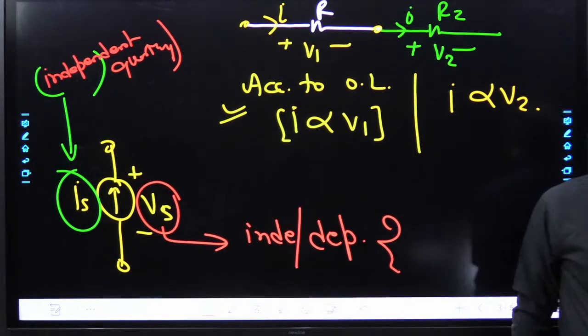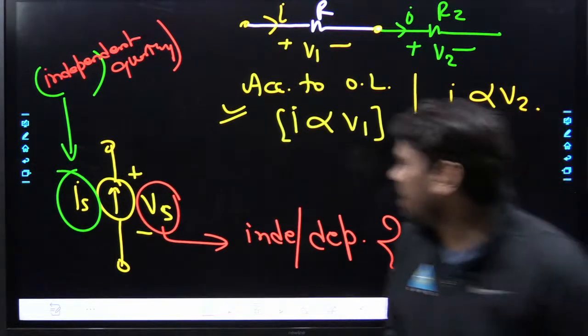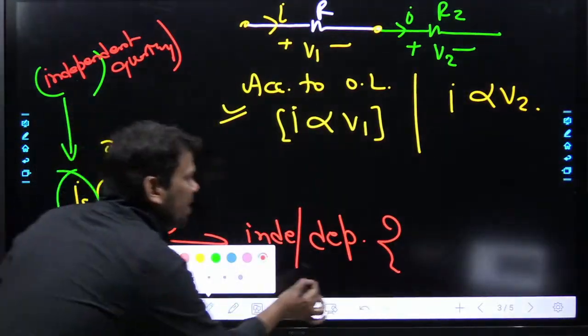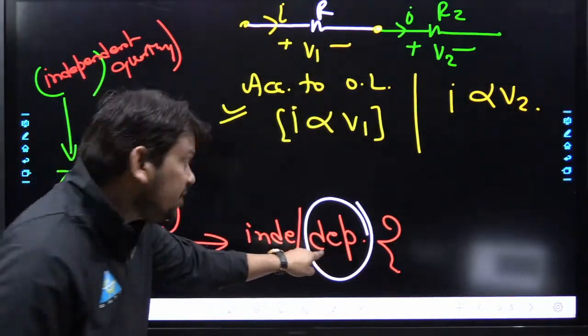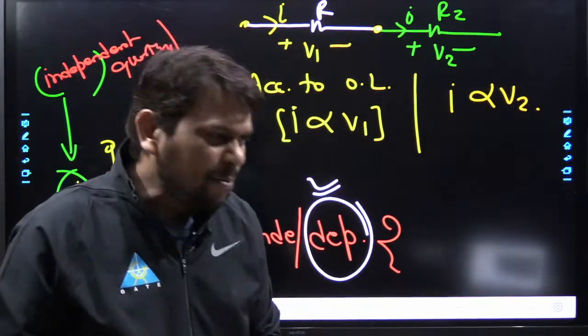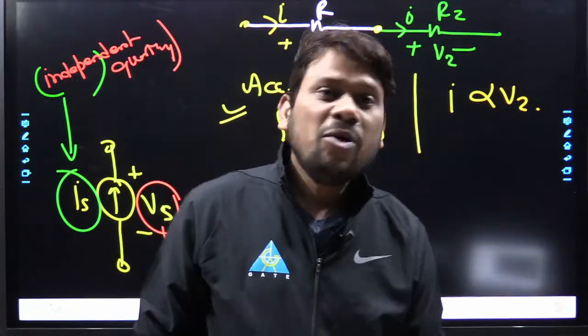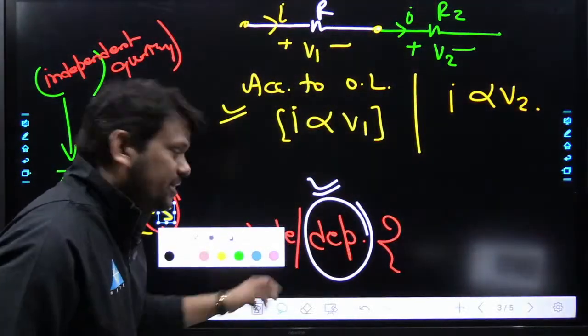Yeah, very nice. So this Vs, my dear friend, will be a dependent quantity. Some students are thinking, how? My dear friend, it is really very easy. Why is this Vs a dependent quantity?